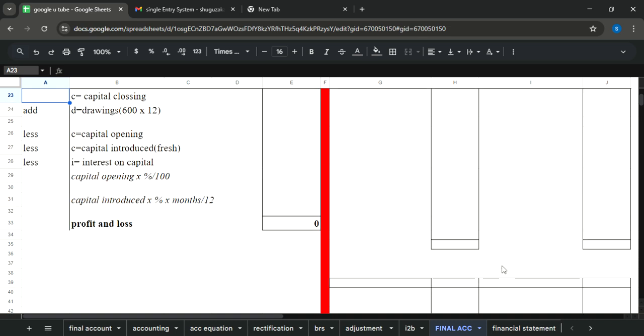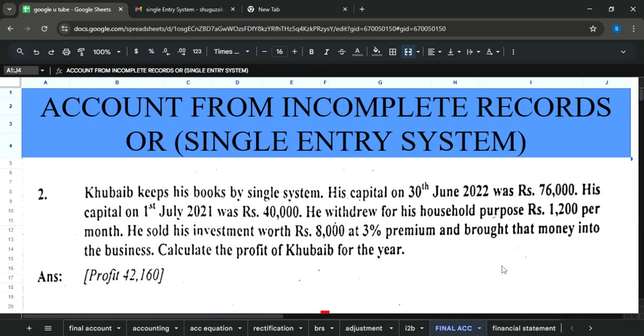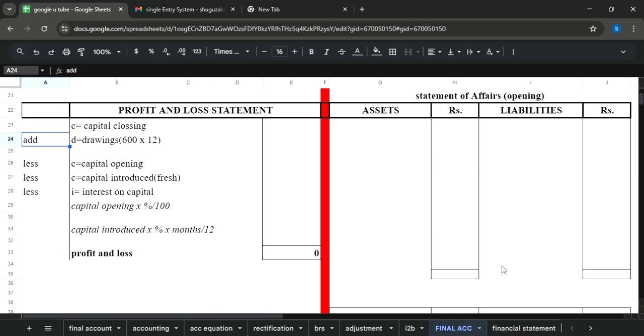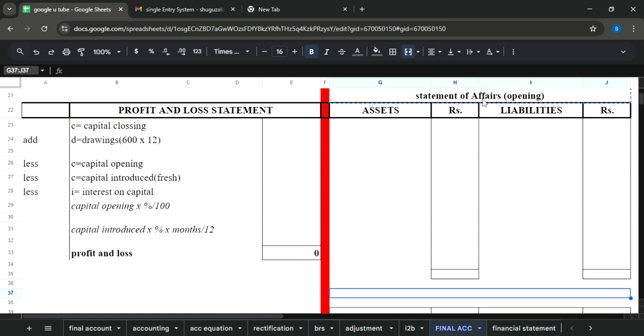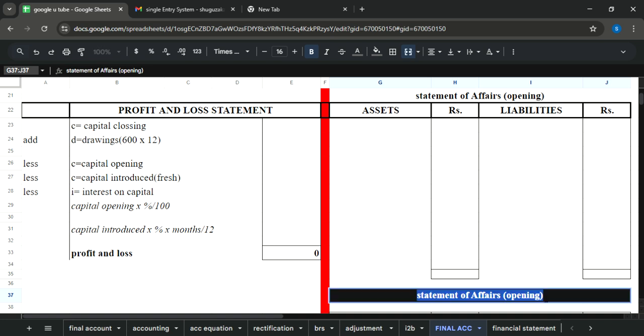Let's mark the heading again because due to some reason that heading disappeared. So we are going to write statement of affairs closing over here. So I was discussing closing capital is also present in your question.